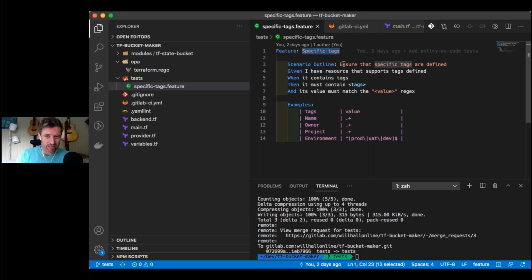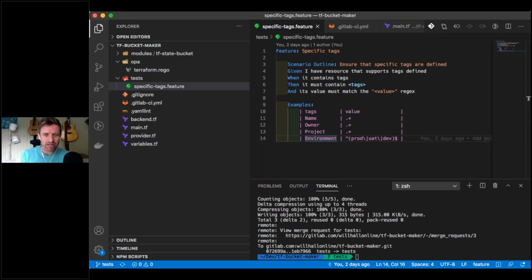We've called it specific tags. The overall outline is that we make sure that tags are defined. We then look through the items when it has tags. We make sure that we check the value against tags and value. So the name, specific tags have to have the name, and the value can be anything, the owner can be anything, the project can be anything, and the environment has to be either prod, UAT, or dev, as an example for our tests in this option.